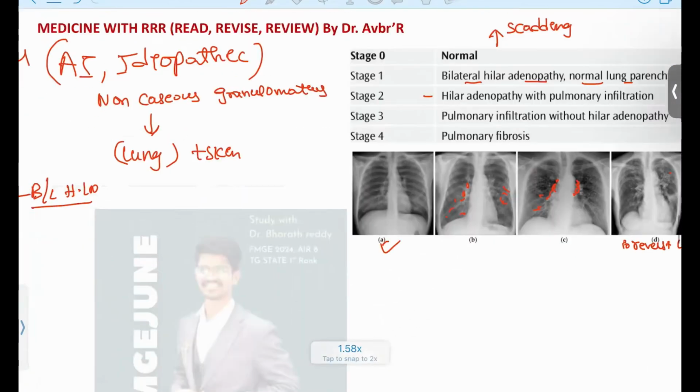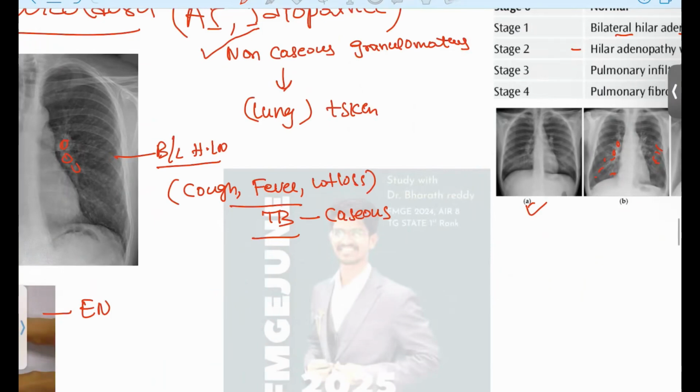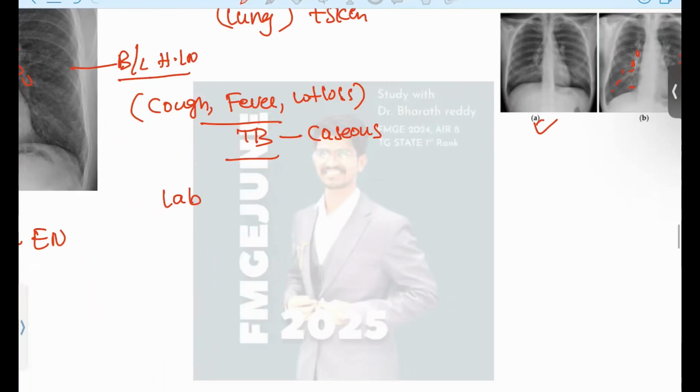The common symptoms of this patient will be cough, fever, weight loss. All this will be presented the same as your TB. But when you do the biopsy, this patient will have non-caseous granulomas. TB patients will have caseous granulomas. And what are the other findings? When you do the labs for this patient, you will see hypercalcemia and high ACE levels due to lung damage, and also CD4 levels will be elevated. This is the only presentation where CD4 levels are elevated.